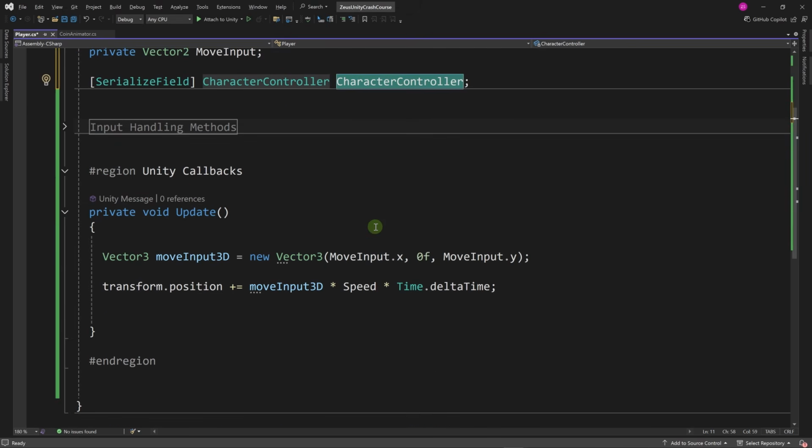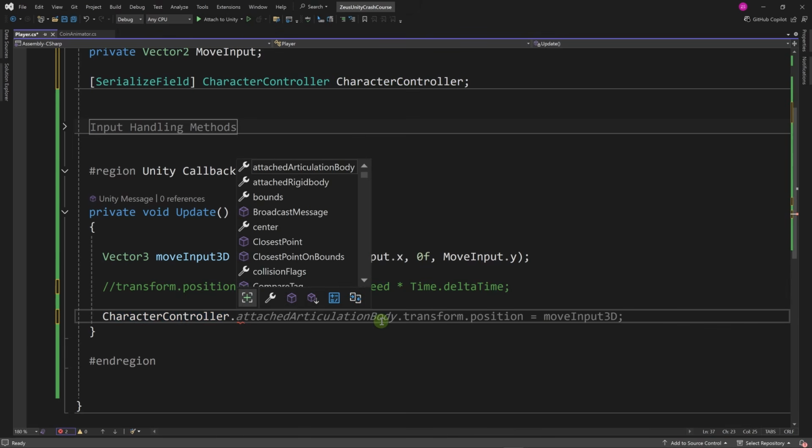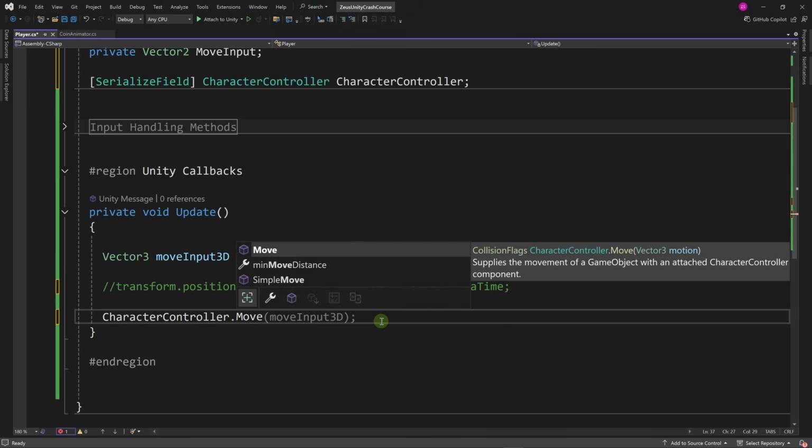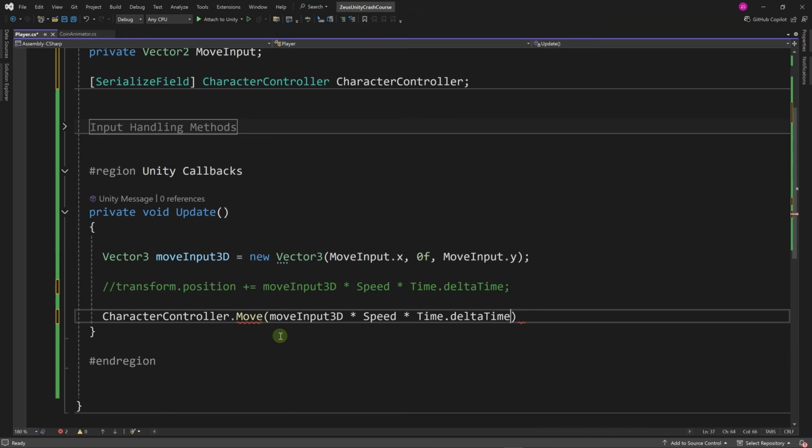Now that we have a character controller, let's go to our update method. Instead of forcing, that's what we're doing here, we're basically forcing the transform to be at this position. Instead of doing this, let's comment this out. What we're going to do is call a method move on the character controller. We have a move method, and here in the documentation we can see that the move method takes a motion. A motion is basically a delta position. Let's set it to this value. I'm going to copy this and paste it here in the move method, and don't forget the semicolon at the end. All right, let's save our script.